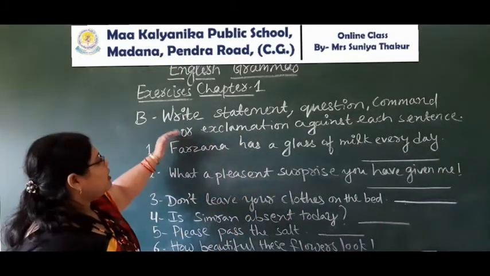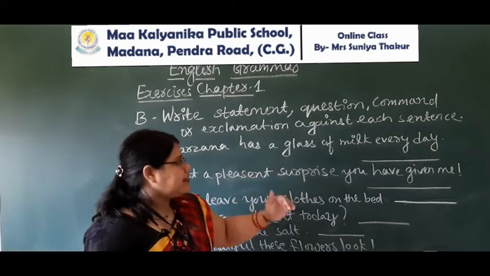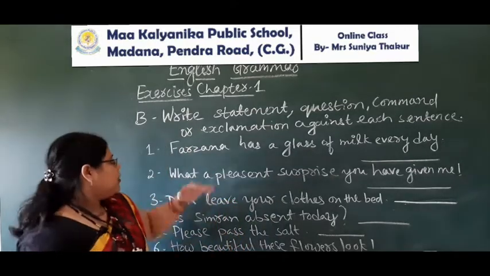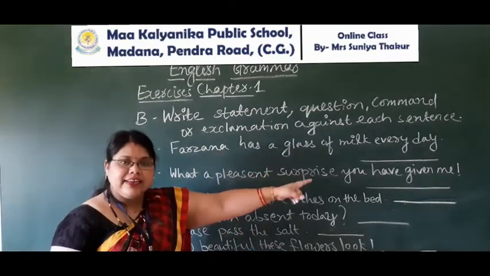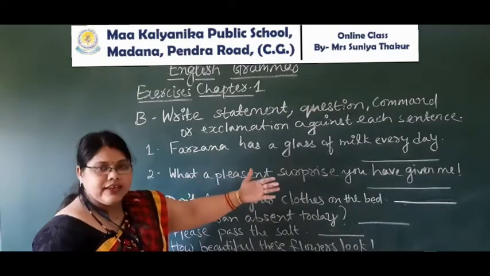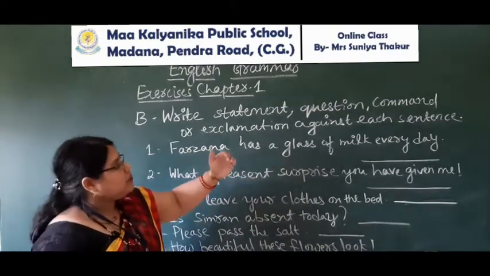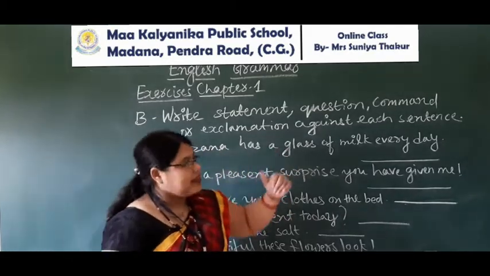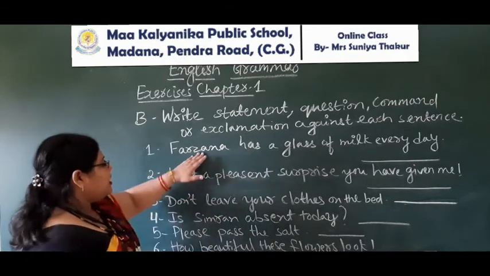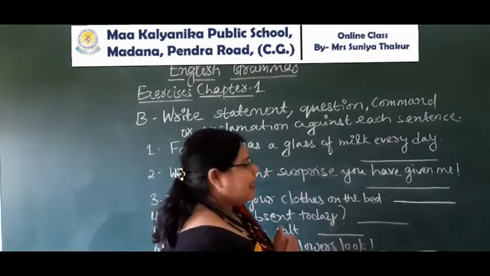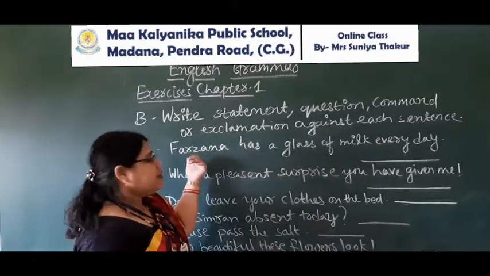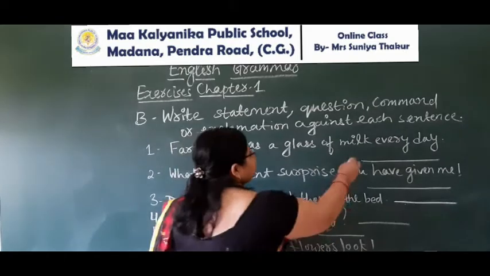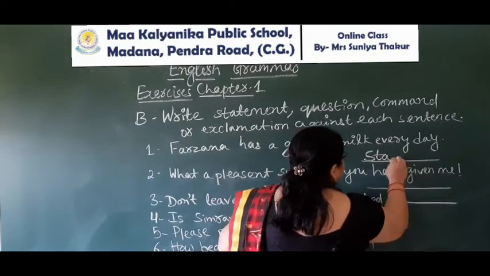Now look at this number. Here we can write statement, question, command or exclamation against each sentence. If it is a statement, then we write statement in the blank. If it is a question, then we write question in the blank. If it is a command, then we write command in the blank. And exclamation against each sentence. Okay, let's see. Farjana has a glass of milk every day. Started with a capital letter and ends with a full stop. So we will write here, what is it? Statement.